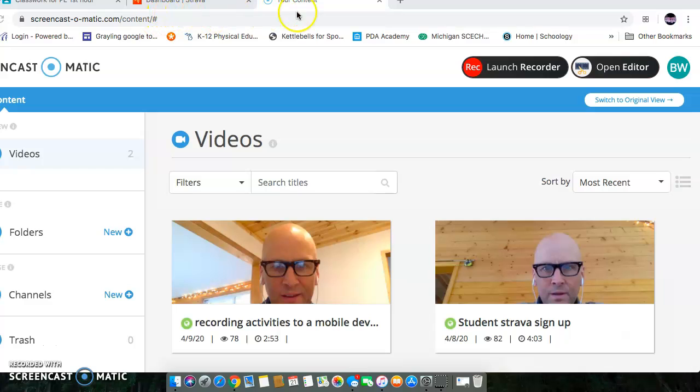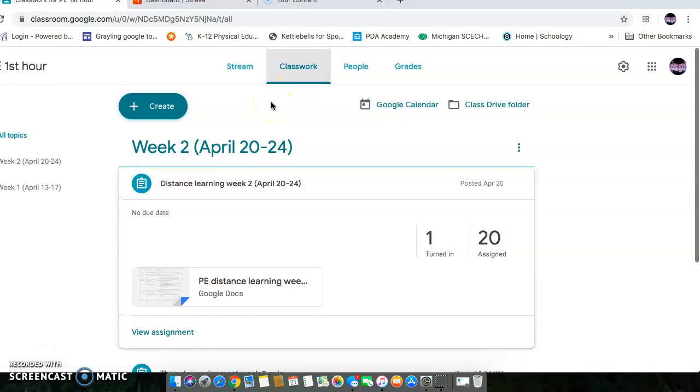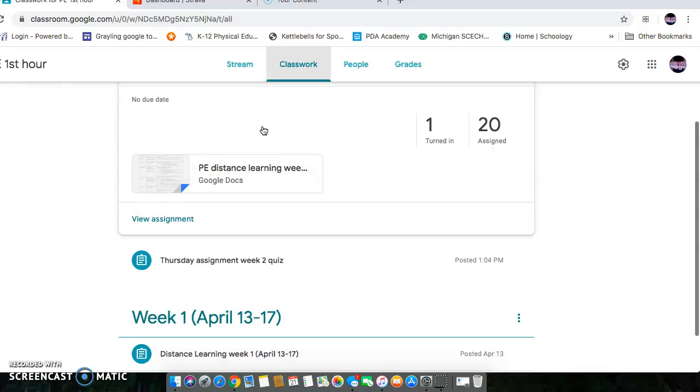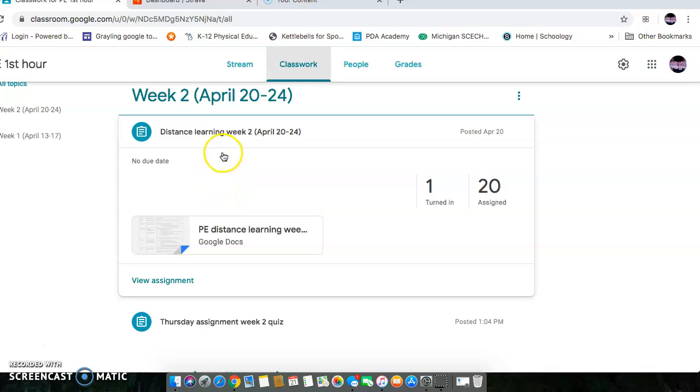If you go to your Google Classroom and go to the classwork tab across the top, you'll see a couple of assignments down there. You'll have your distance learning week 2 with your assignments for the week. And then at the bottom is an important assignment. This is the week 2 quiz that you take. Only take this after you've completed all the work in the weekly worksheet.